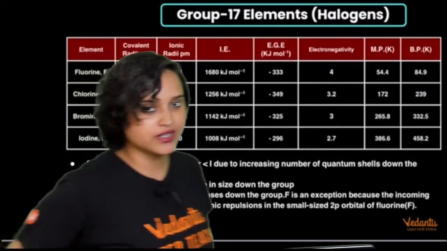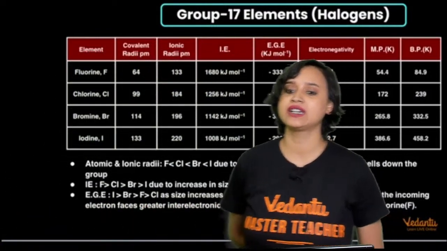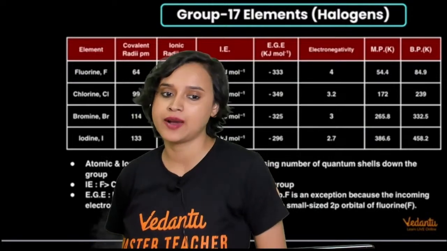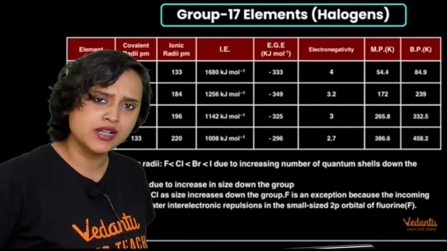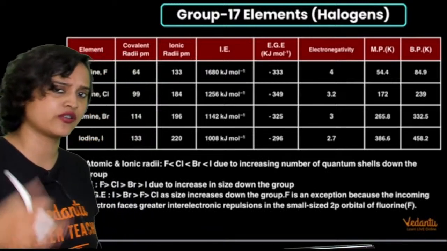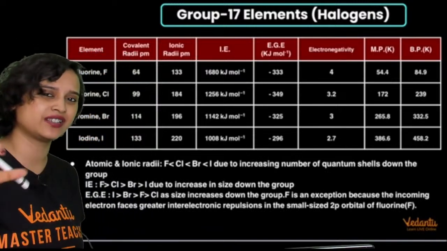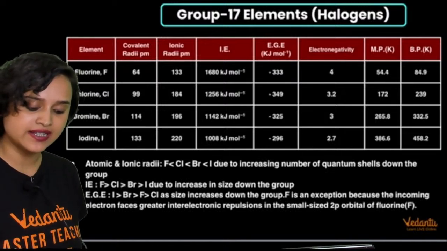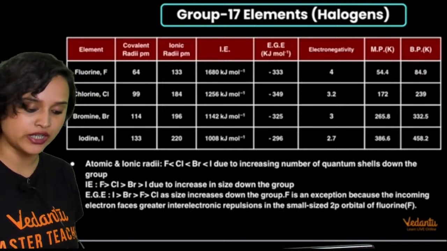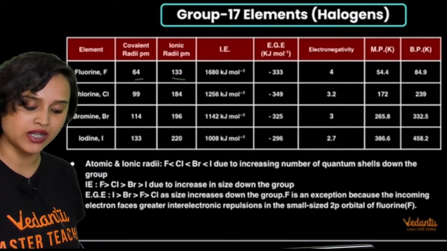And my dear students, we have reached almost the end, that is the group 17 halogen family, which is the fluorine, chlorine, bromine, iodine, astatine family. We do not talk much about astatine. Astatine is slightly outside the family because it is radioactive, right? So here again, for fluorine the covalent radius is 64, the ionic radius is 133.